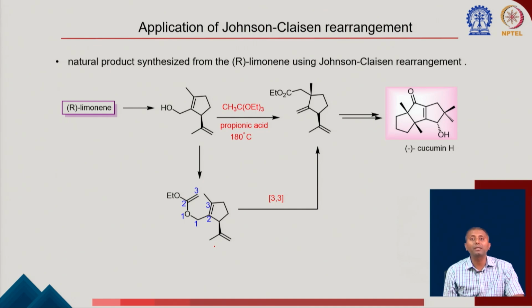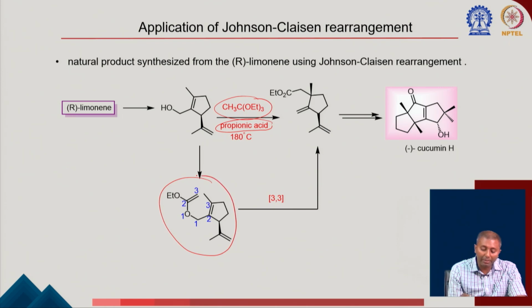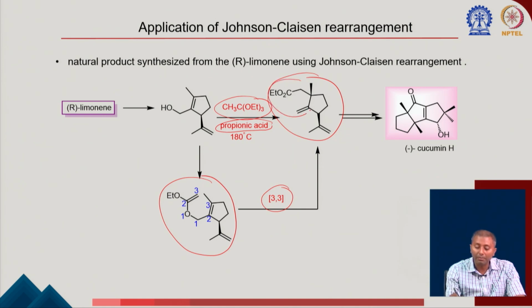So here there is an application of the Johnson-Claisen rearrangement to the synthesis of important compounds. Here, using propionic acid, okay, with this compound it is going to generate this type of intermediate species, which is going to participate in the 3,3 Johnson-Claisen rearrangement to get to the corresponding gamma-delta unsaturated esters, okay, which is going to convert to the corresponding product.